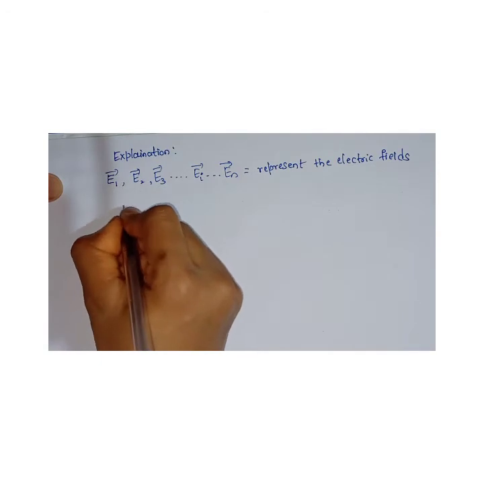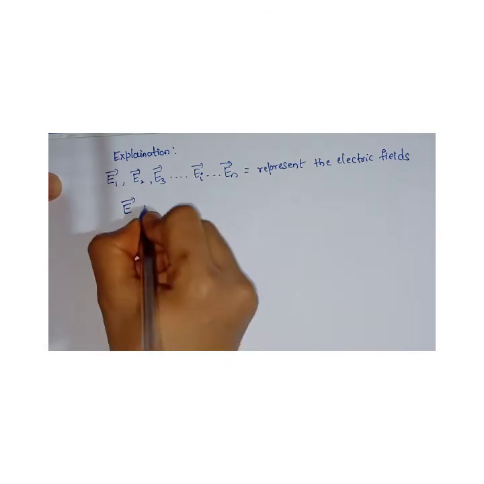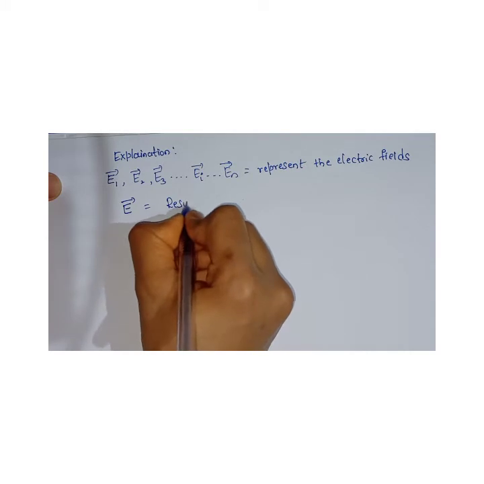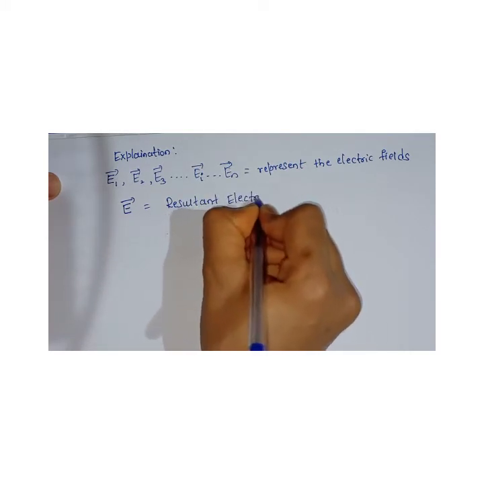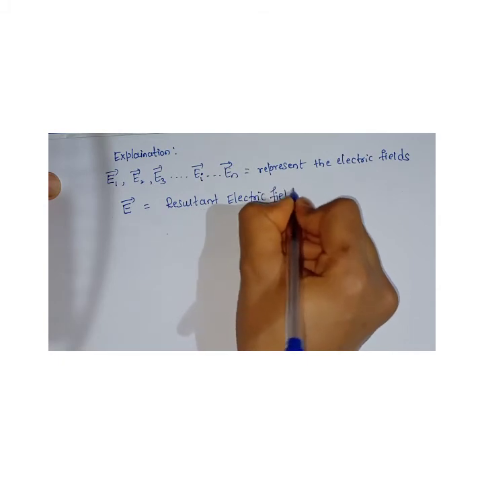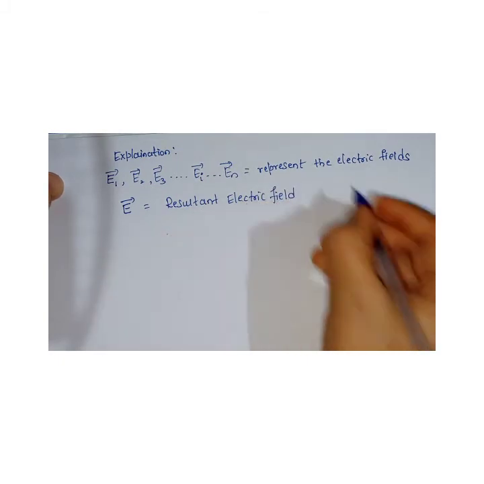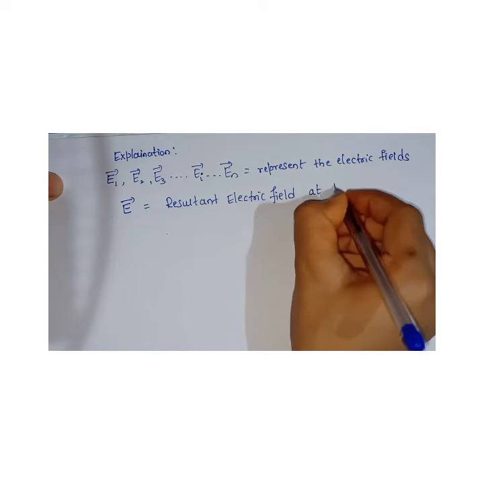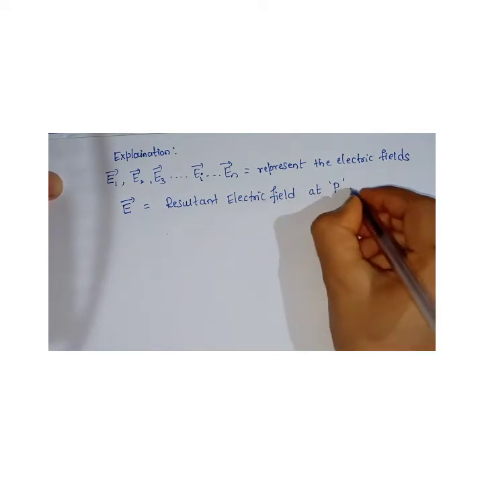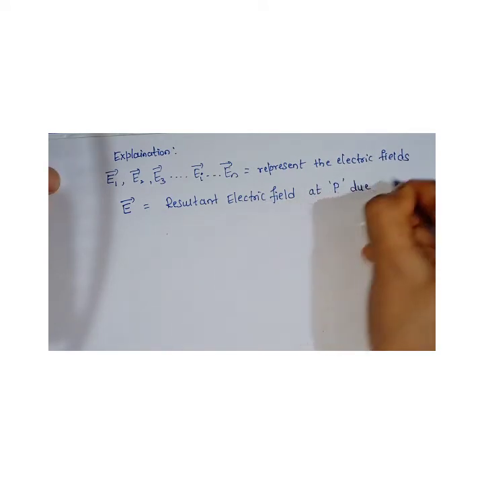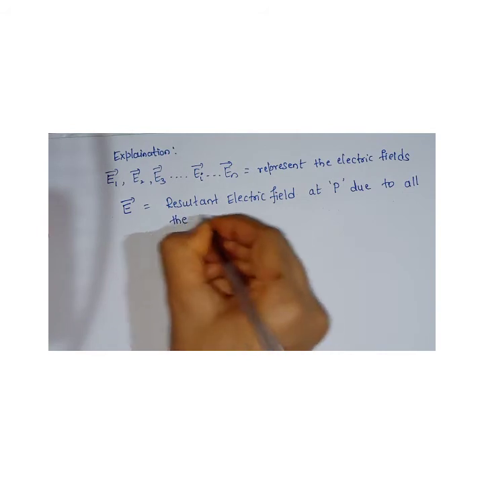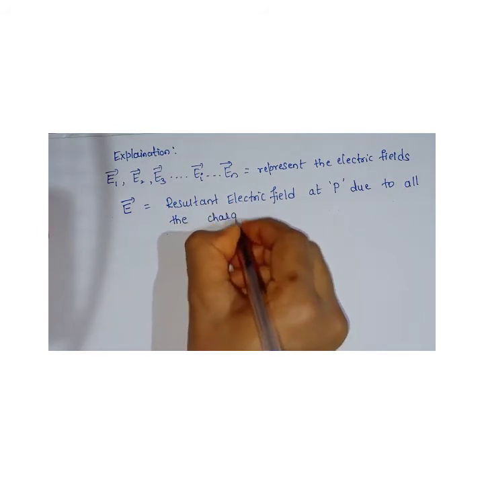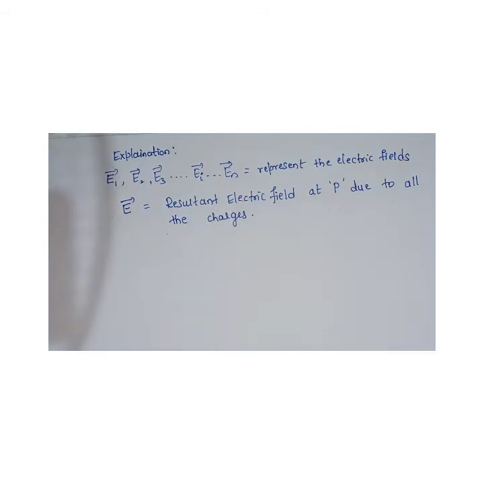So let us assume vector E, capital vector E, as the resultant electric field, or you can say net electric field. Where are you finding it? You're finding it at point P, due to all the charges of the system, right?